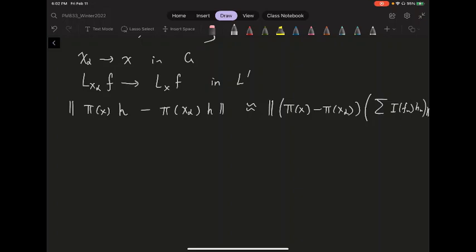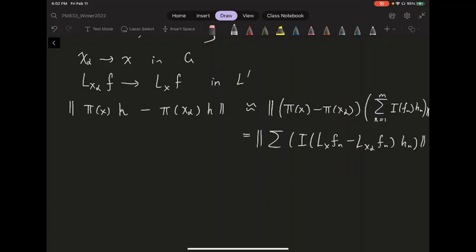So that norm is essentially the same as the summation of the difference between the left translation by x of these Fn minus the left translation by x alpha of these Fn. I should probably move into the same I. So I have this left translation by x alpha of Fn, and this whole thing evaluated on Hn, and I take some finite sum, here n going from 1 to m, so a finite sum.